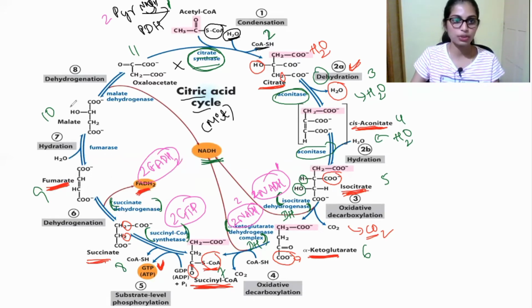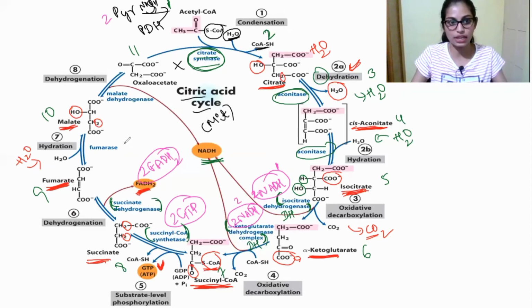Now after this, the fumarate has to be converted into malate. You can see over here fumarate is converted into malate. Here hydration takes place. Hydration means addition of a water molecule, right? You can see over here OH and also one H, that is a water molecule is added. That's why this reaction is called hydration. The enzyme responsible for the conversion of fumarate into malate is fumarase.